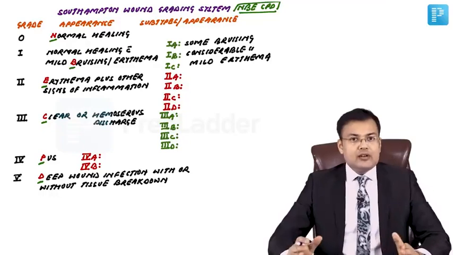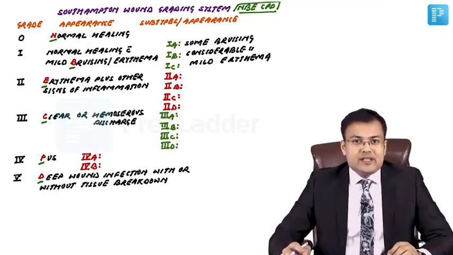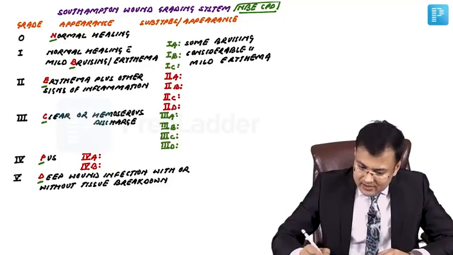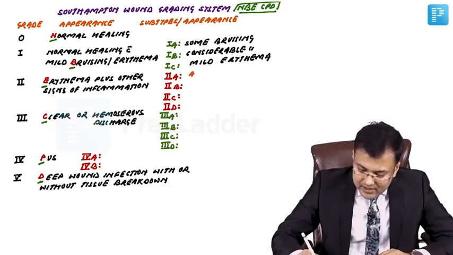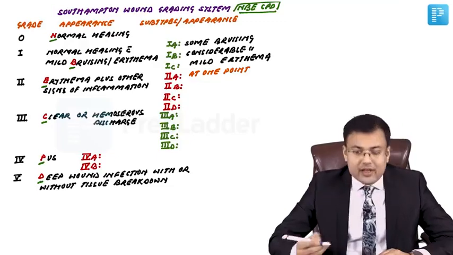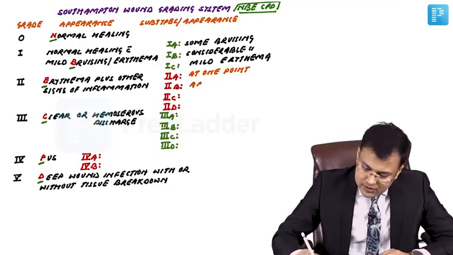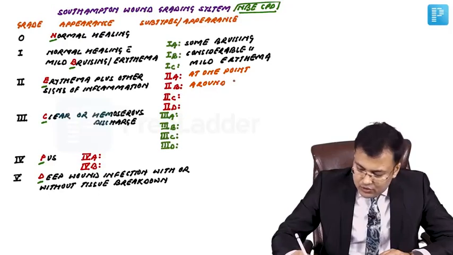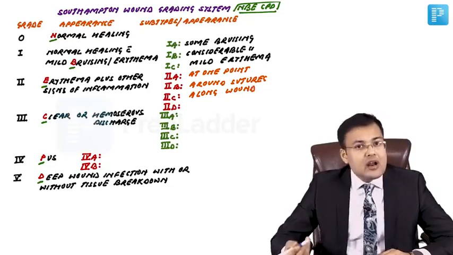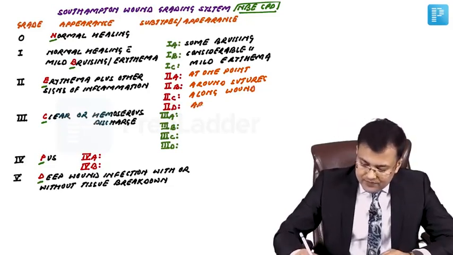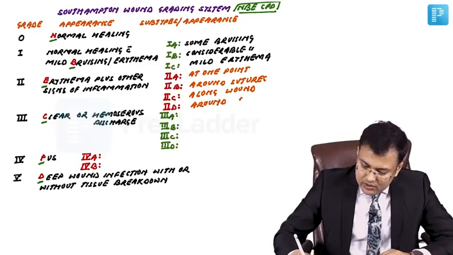Now grade 2 is further divided into A, B, C, D. What is grade 2A? Here, there is erythema plus other signs of inflammation at one point. In 2B, it's around the sutures. In 2C, it's along the wound, and in 2D, it's around the wound.